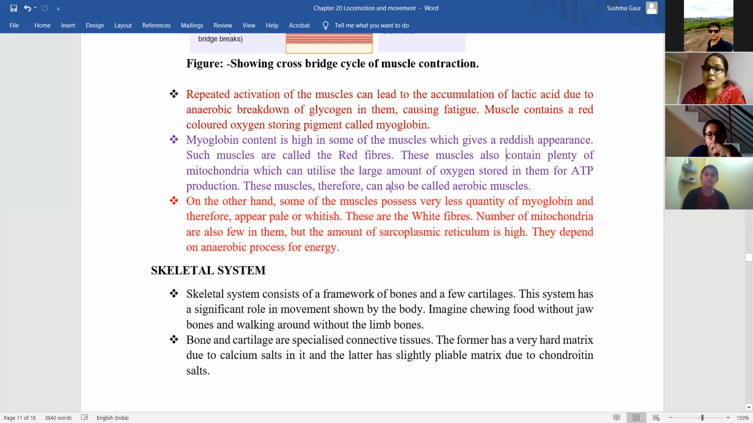These muscles can therefore also be called aerobic muscles, whereas there are some muscles in which myoglobin is present in less quantity. They appear pale yellow and whitish. They are known as white fibers. So you remember red fibers and white fibers present in our muscles. The number of mitochondria is less in the white fiber muscles, the amount of sarcoplasmic reticulum is high in them, and they are dependent on the anaerobic process for energy. उनके अंदर energy नहीं होती खुद की, ATP नहीं होता है, ठीक है?